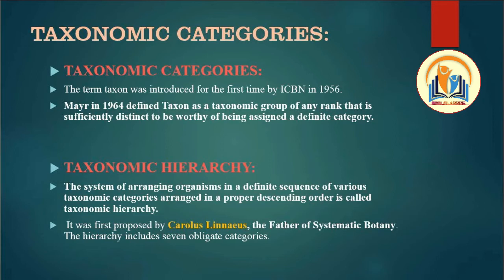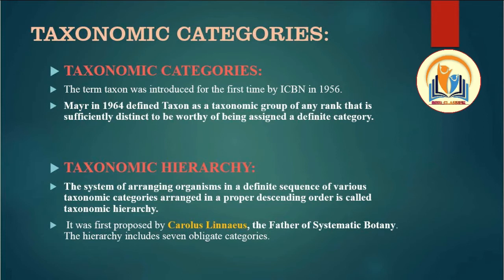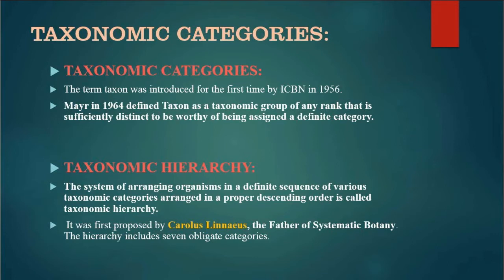So in taxonomic categories, what we do is we characterize the organism, we identify the organism, then we classify them in different categories, and then the nomenclature, then we name them. Taxonomic categories are those categories in which the organisms are distributed according to their similarities and their differences. The taxonomic hierarchy is the system of arranging organisms in a definite sequence.